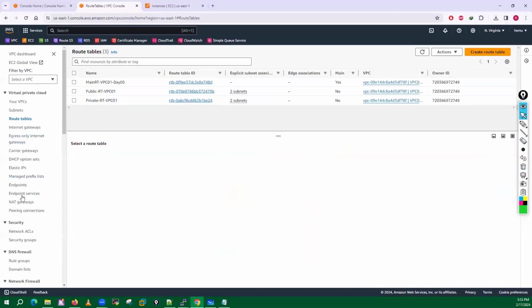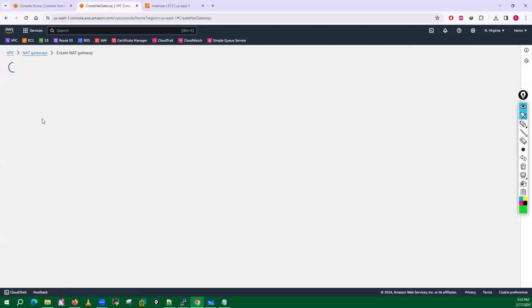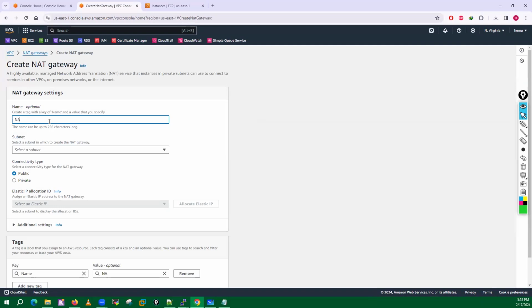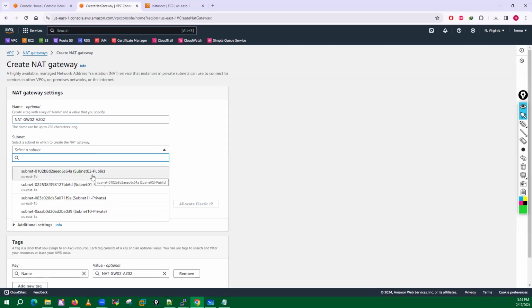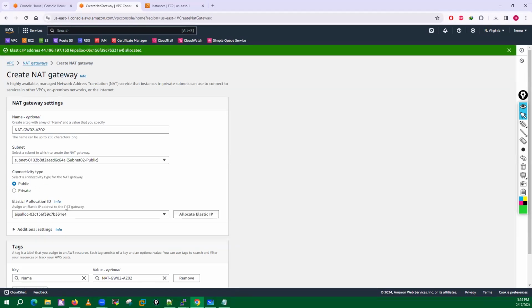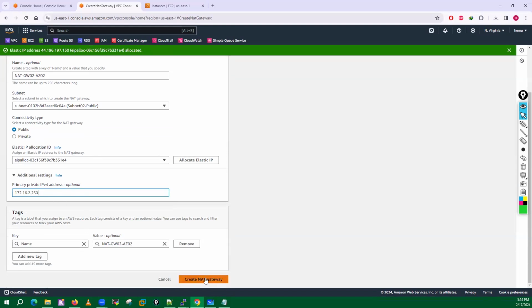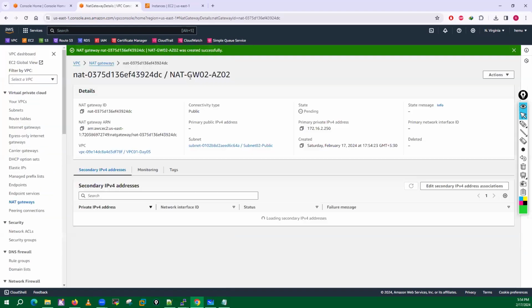You can go here into NAT gateways. You can create one more NAT gateway, NAT gateway 02, in availability zone 02. This time I will select public subnet 2, which is part of US East 1b. Allocate one elastic IP address. In additional settings, you can use one more setting, like 172.16.2.250. You can use this particular IP address for your NAT gateway. Go and just create this NAT gateway.